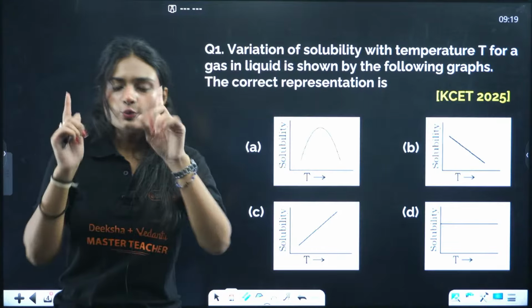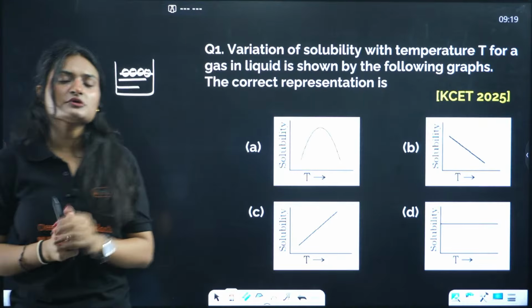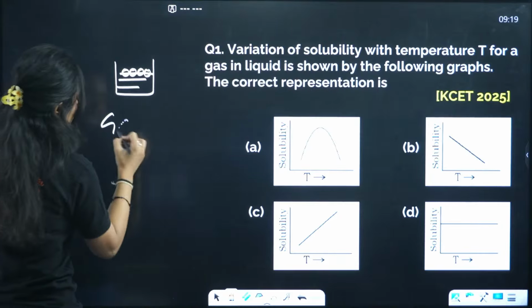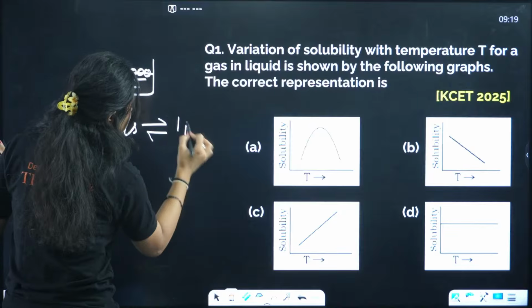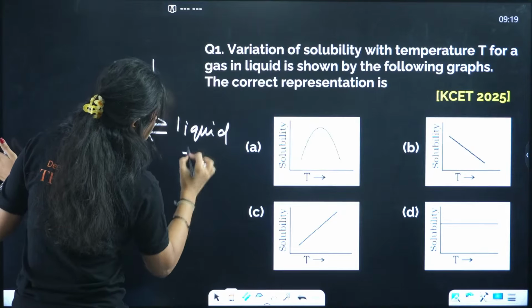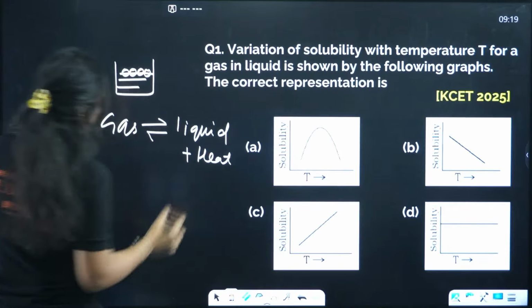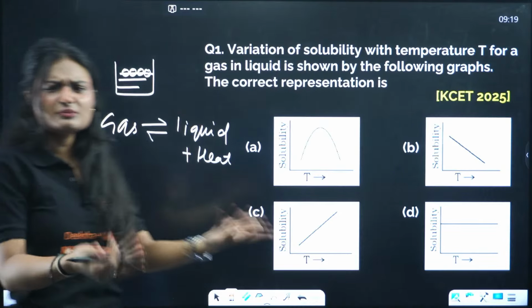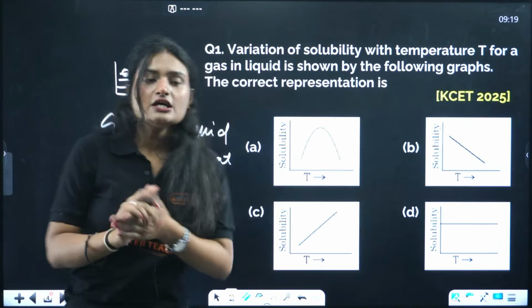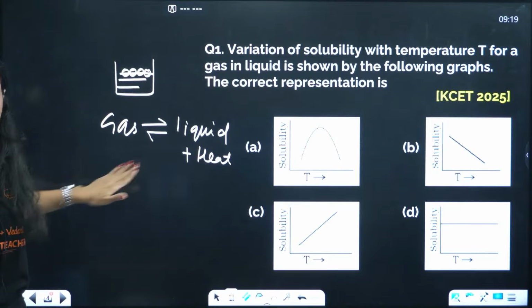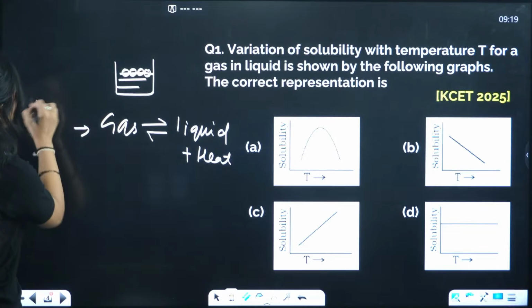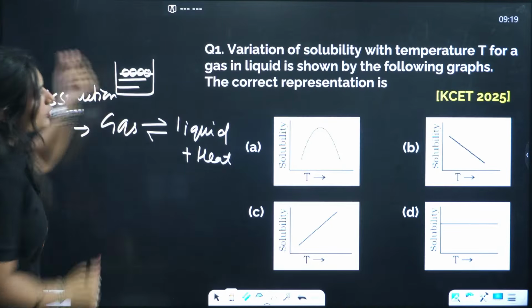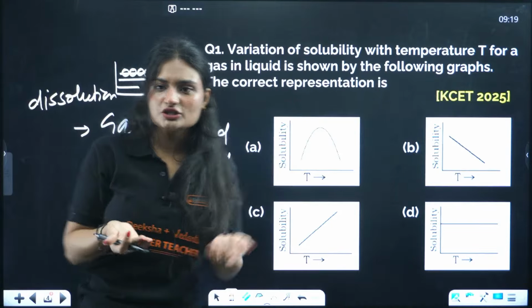So my dear students, one thing you need to remember is that when you are trying to solubilize a gas in liquid, that process is exothermic in nature. Dissolution of gas in liquid is exothermic in nature. Exothermic means heat is getting released. So when heat is getting released, this is the process of dissolution of gas in liquid. Now what will happen if we increase the temperature?